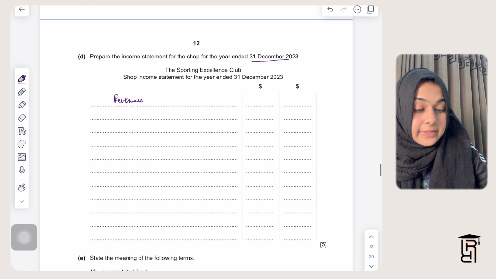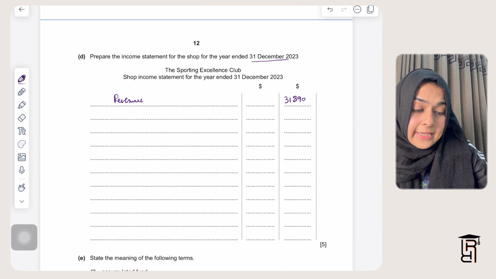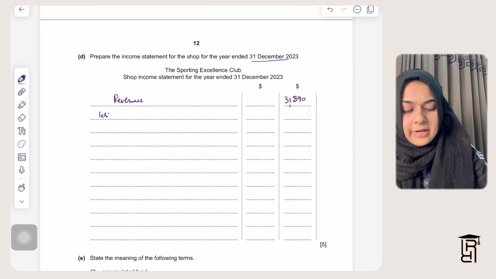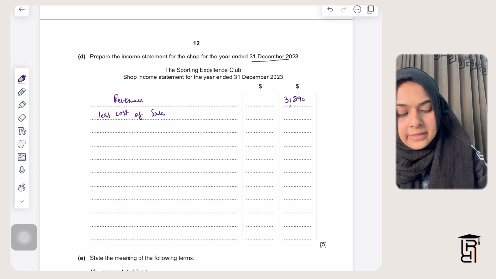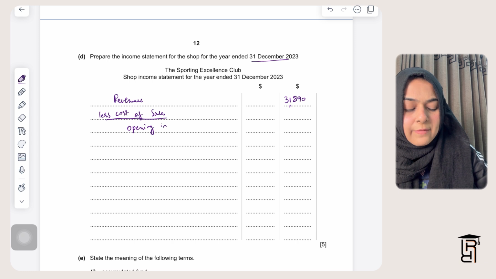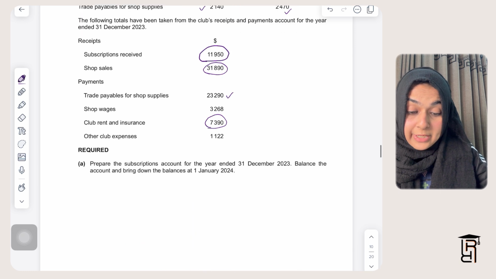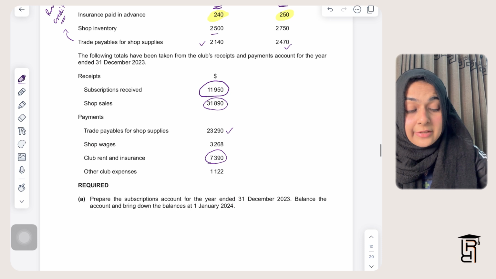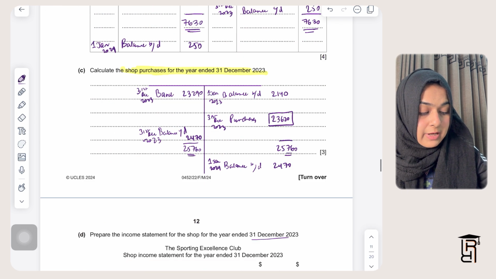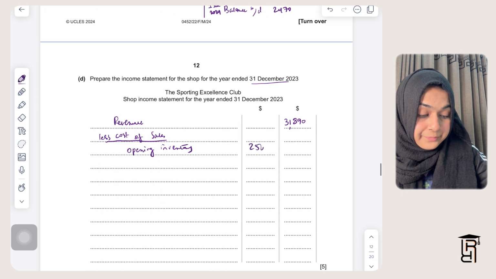I will directly write this in the second column, 31,890. There's no sales return, so I'll directly jump to less cost of sales, and then I'm going to write opening inventory. So we do have opening inventory and closing inventory in the case of shop inventory here, and shop inventory here is 2500 at start, so I'll write here 2500.